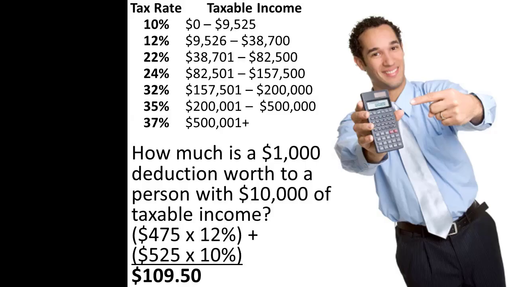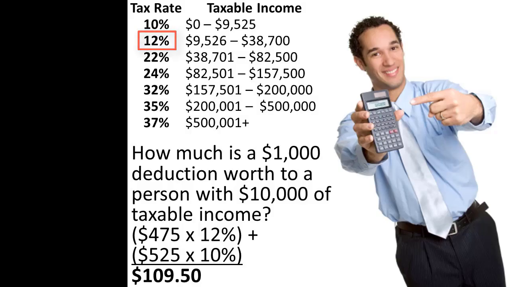However, this simple approach does not work if the deduction causes the taxpayer's marginal tax rate to change. In that case, part of the deduction will be valued at the higher tax rate, and part will be valued at the lower tax rate. As an example, consider the value of a $1,000 deduction to a single taxpayer with $10,000 of taxable income in 2018. The taxpayer begins at the 12% marginal tax rate.